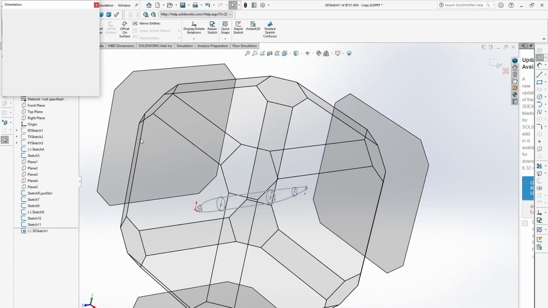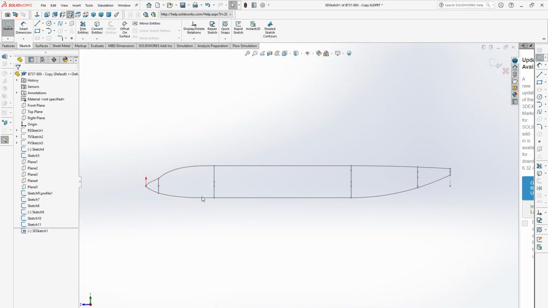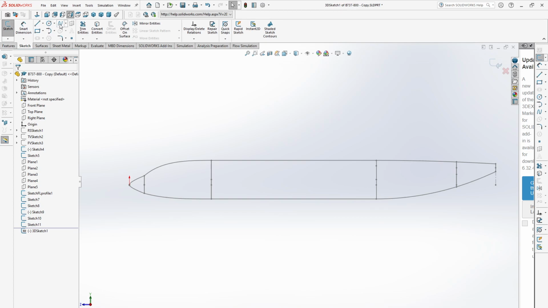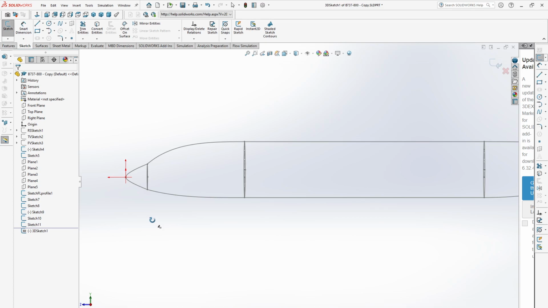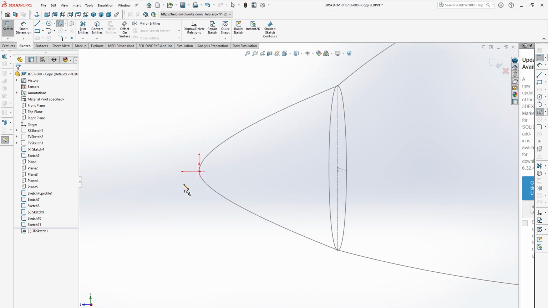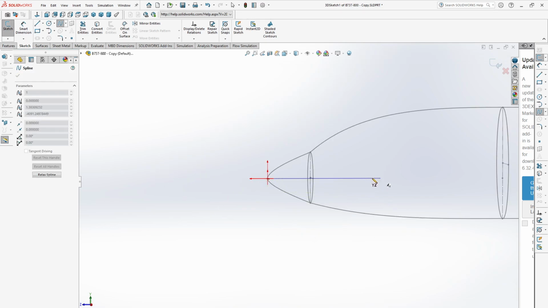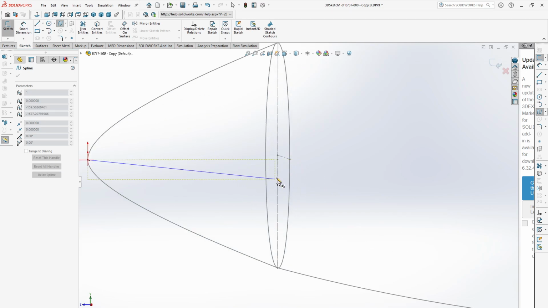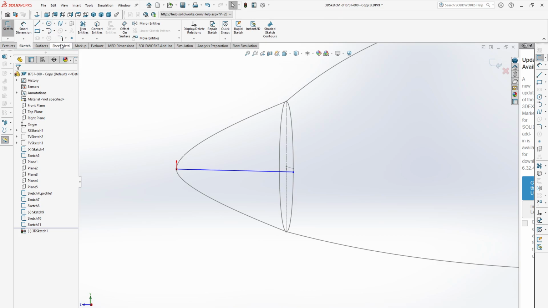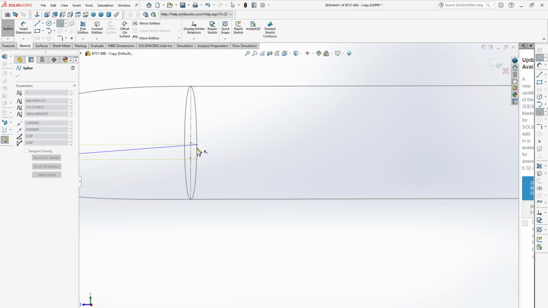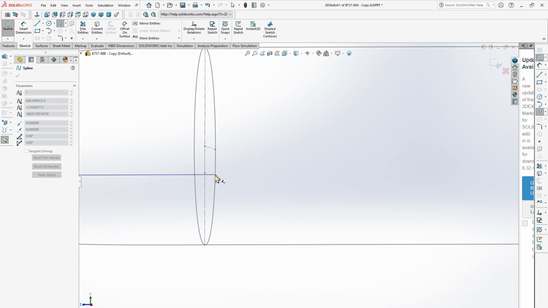So now just change the view to the right plane, then click on this spline, click here, then make sure it will touch this curve, and again from this point just touch this curve.